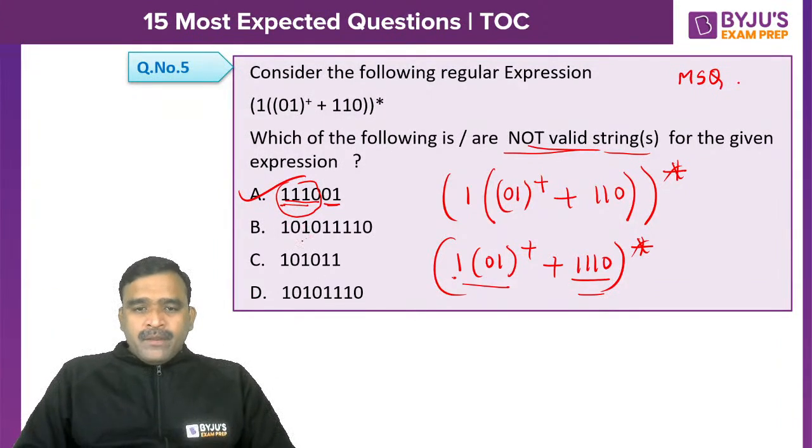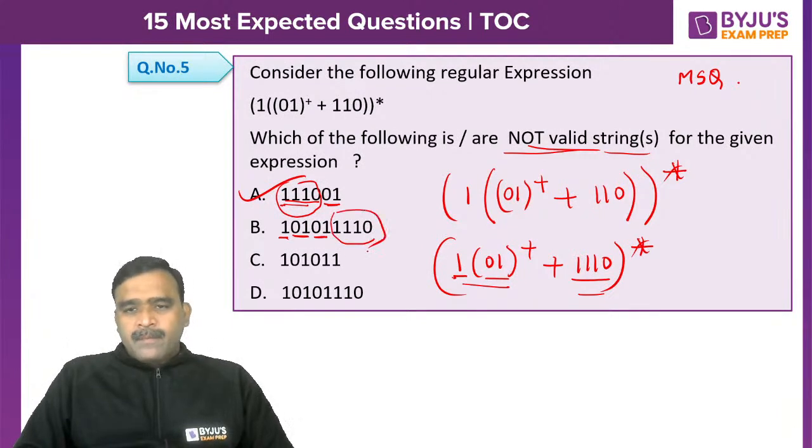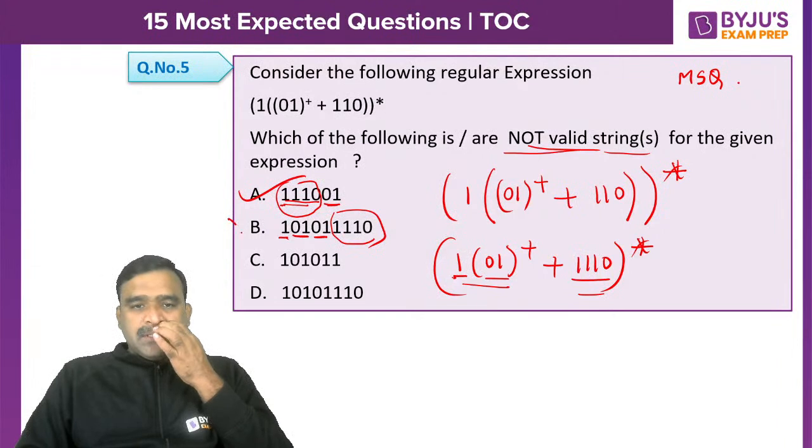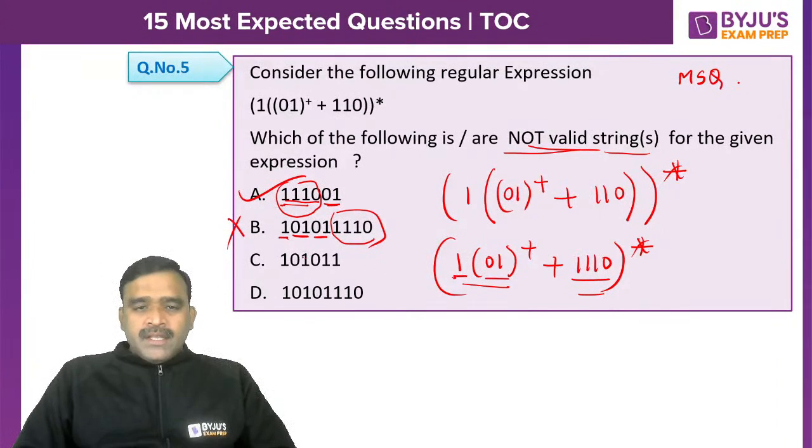And option B, you can take 1 followed by 0 1 whole plus, which means multiple times. 0 1 0 1 we can take multiple times. 2 times I am taking in the place of whole plus, and 1 1 1 0 is 1 time. So this is possible actually. It is valid, not a right answer. And here 1 followed by 0 1 0 1, and a single 1 is not possible again. So 1 1 1 0 is required. So this is also not valid. And if you take 1 0 1 0 1, 1 1 0 is not possible. Actually 1 1 1 0. This is also not possible.